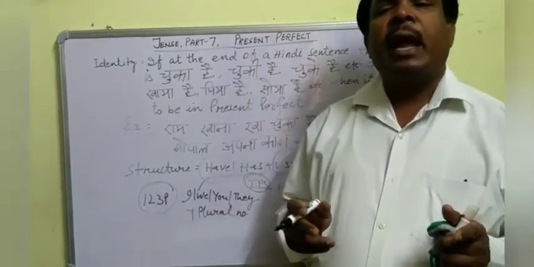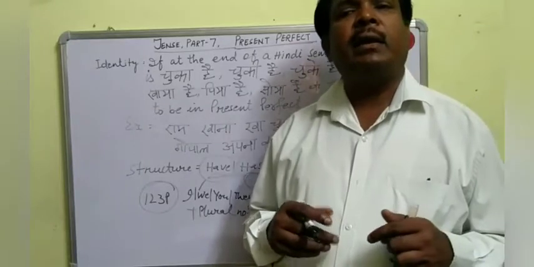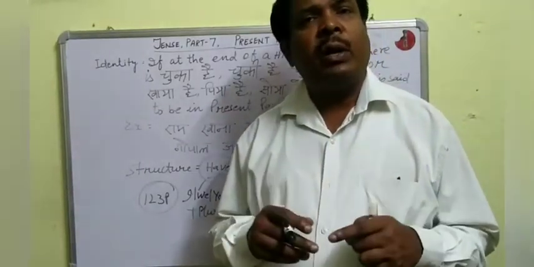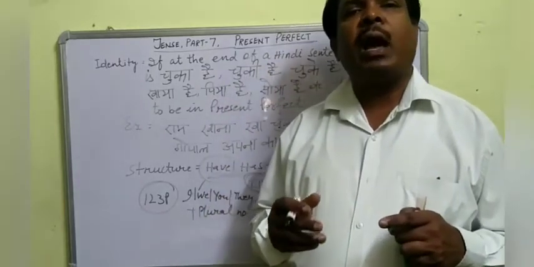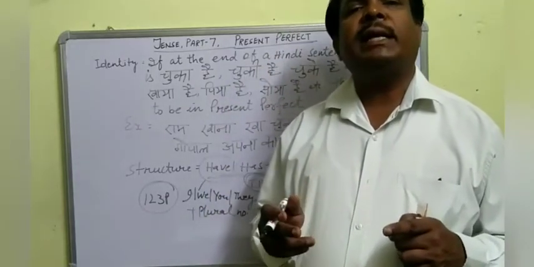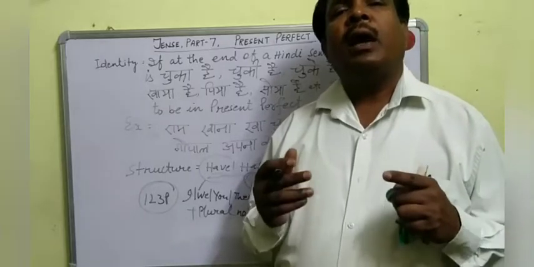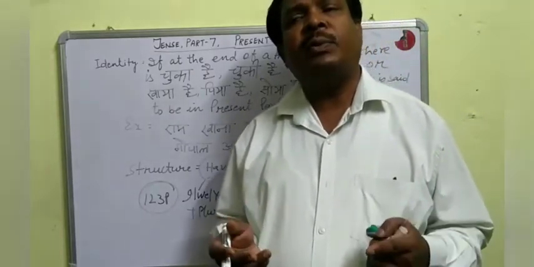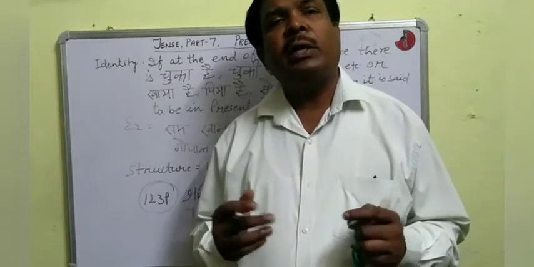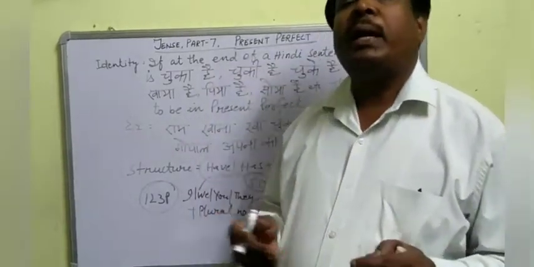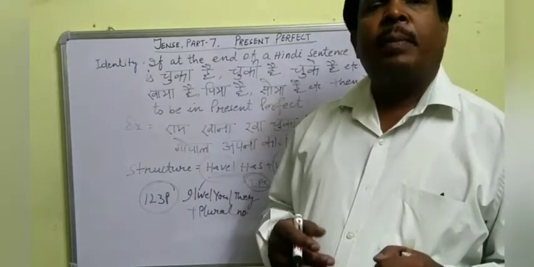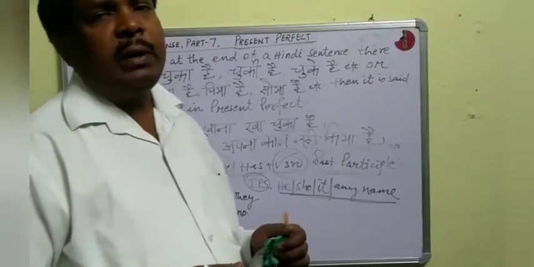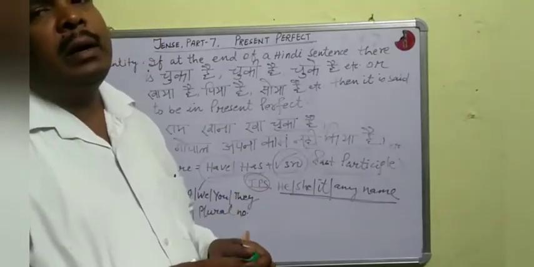Is it clear? And in WH question, we shall use first of all a WH word, meaning what, where, when, how, which, whose, etc. Then have or has plus subject plus third form of verb plus object. Is it clear? So these are the formations of different kinds of sentences, that means affirmative, negative, interrogative, interrogative negative, and WH question.